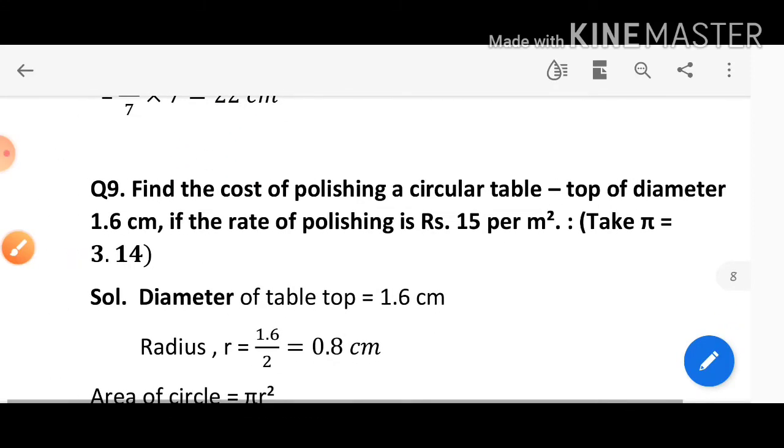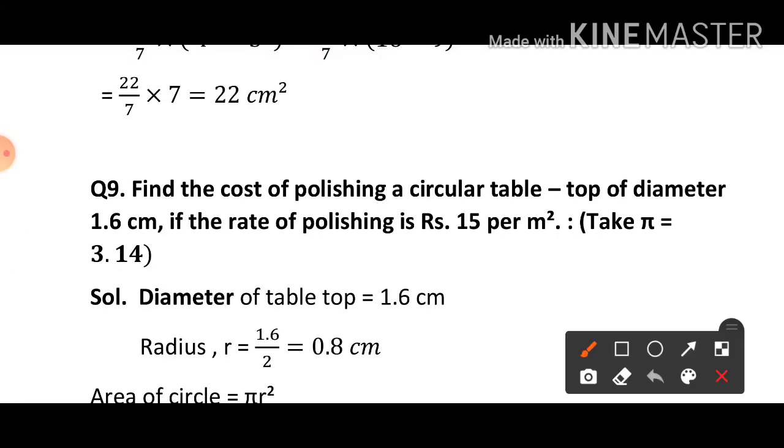Then see the next question. Question number 9. Find the cost of polishing a circular tabletop of diameter 1.6 centimeter if the rate of polishing is rupees 15 per meter square. Here you can see that it is not given what you have to find, circumference of circle, but how you can find the value.